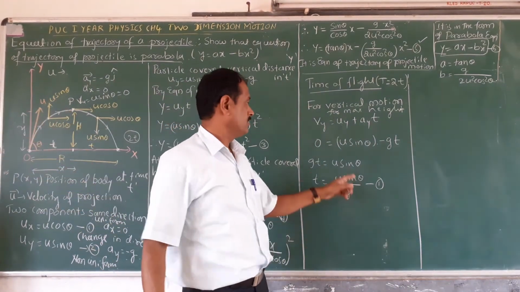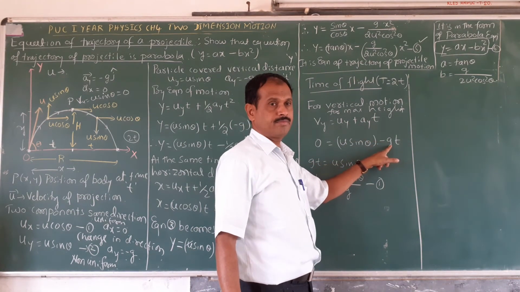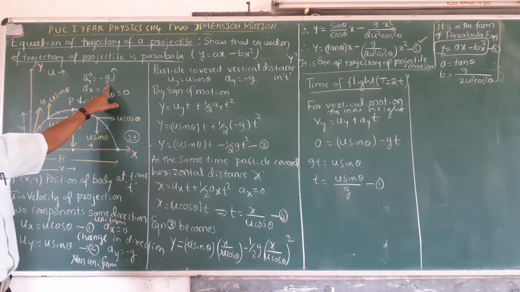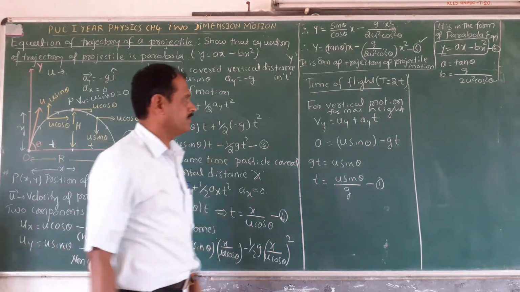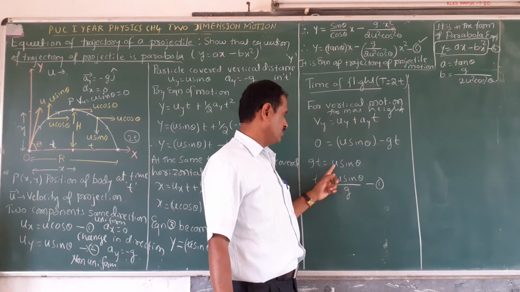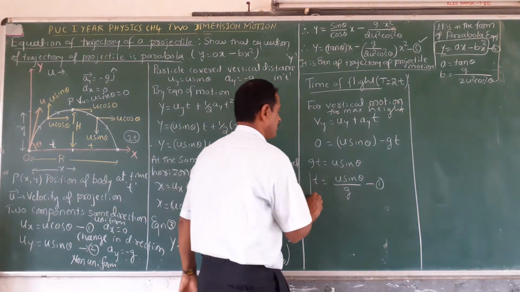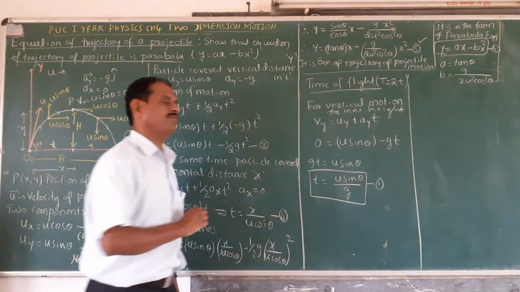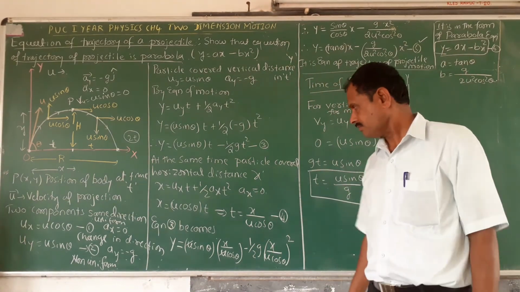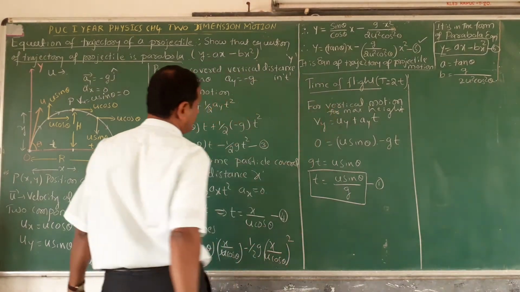Take the particular component, u sin theta. Minus a_y is g, so a_y is minus g. If you write in vector form, you have to write vector form. Now take this side: gt is equal to u sin theta, and t is equal to u sin theta upon g. This is the expression for the time taken for ascent. The time taken for ascent is equal to the time taken for descent.